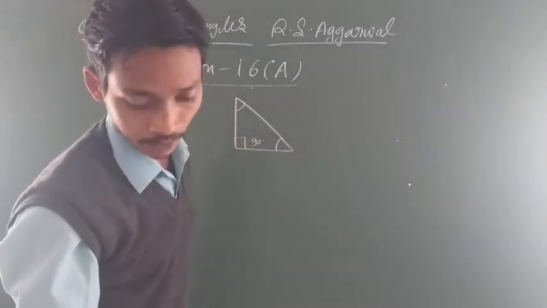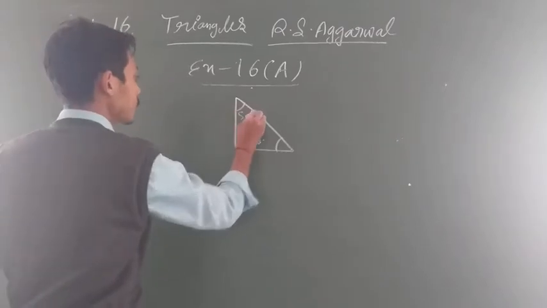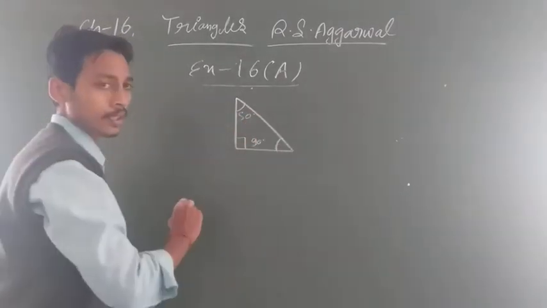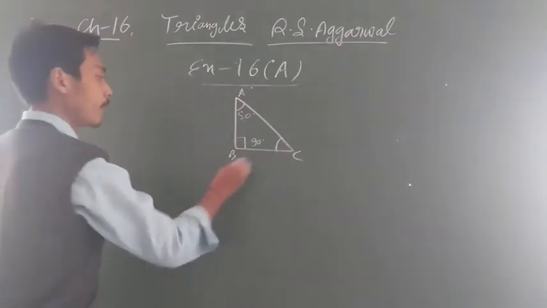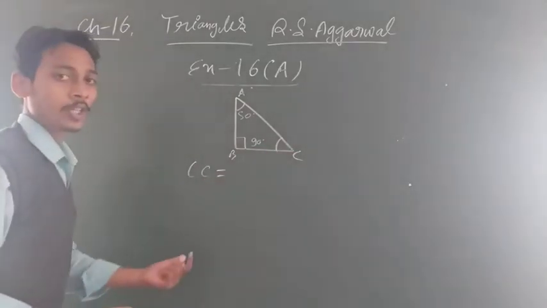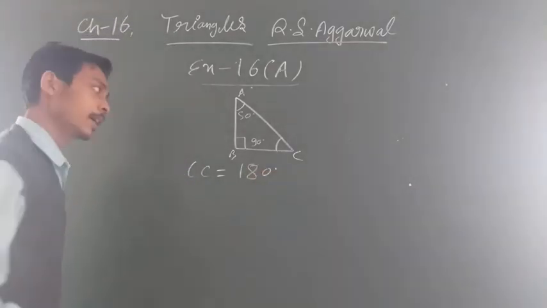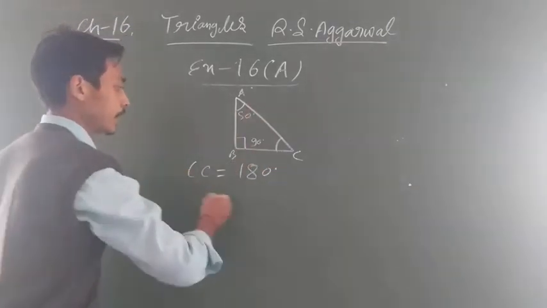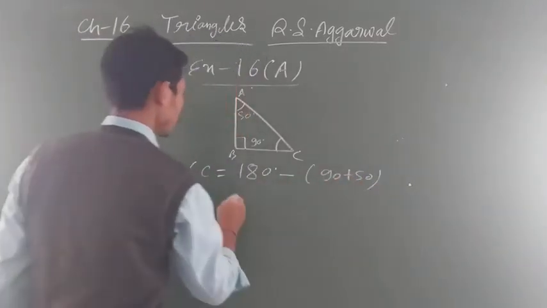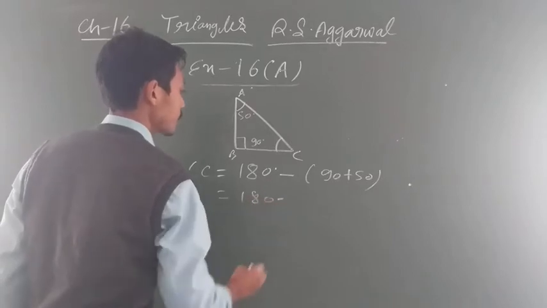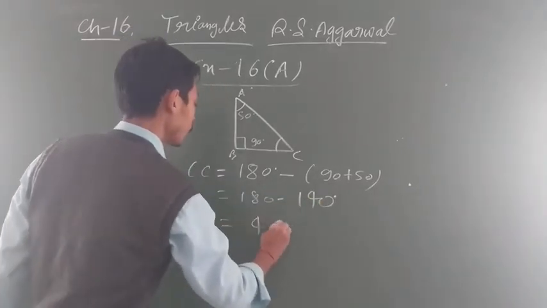So you have to find out the other angle. Let us assume this one is given 50 degree. You can also assume this one A, B, C. Same process you will apply. You have to find out angle C, na students. So what you will do? 180 is the sum of all angles of a triangle. ठीक है? और sum of these two angles will become 90 plus 50. So this will become 180 minus 140, यानी angle C will be equal to 40.